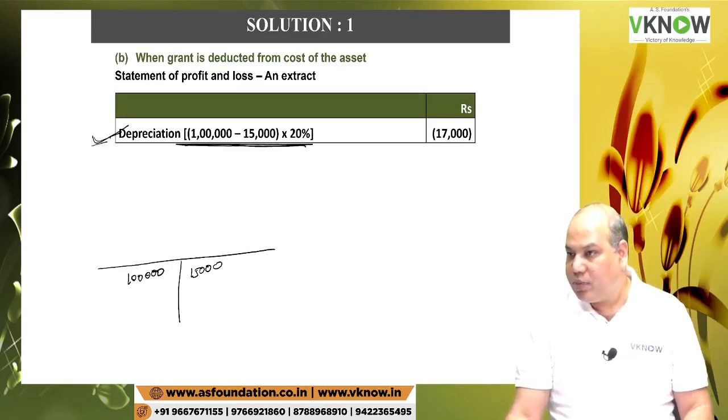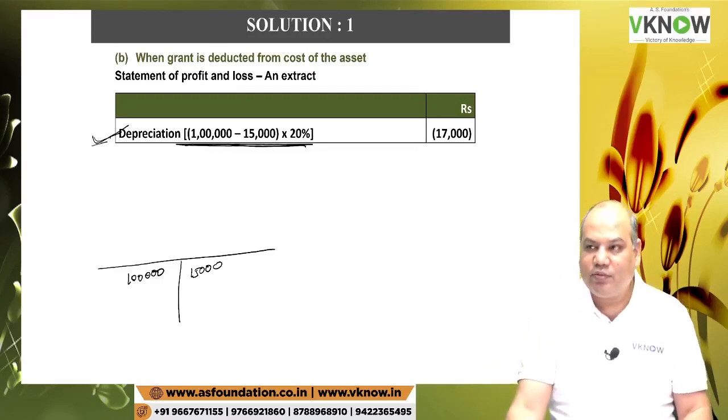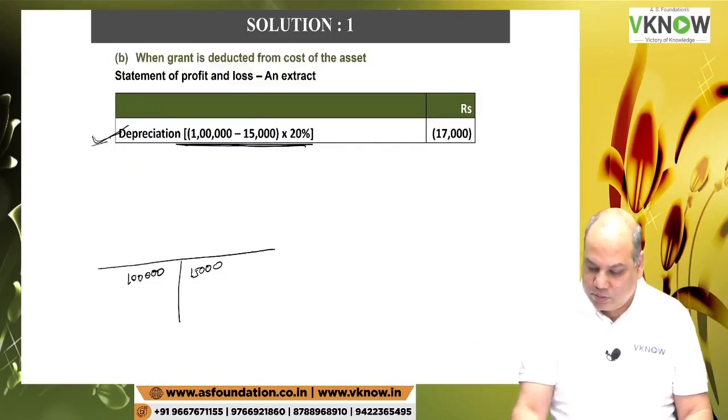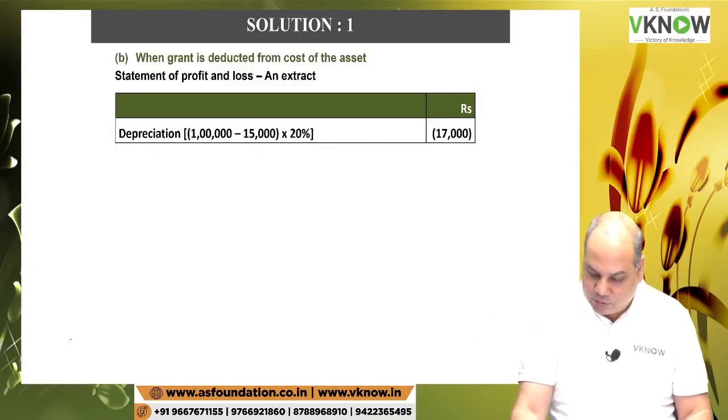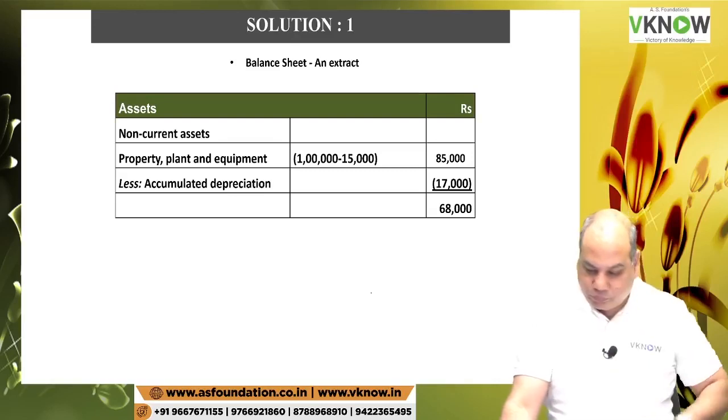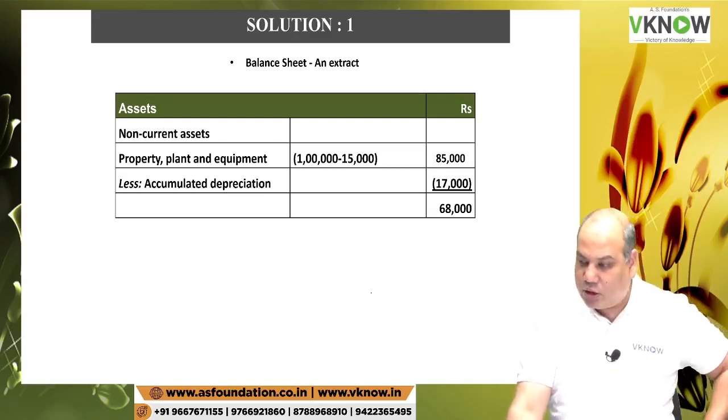So it means now the balance is 85,000 into 20%. Come on. 17,000. So PPE depreciation 17,000. Single line item here, and then below, balance sheet. In balance sheet we have non-current asset PPE, property plant equipment value, the cost will get reduced.